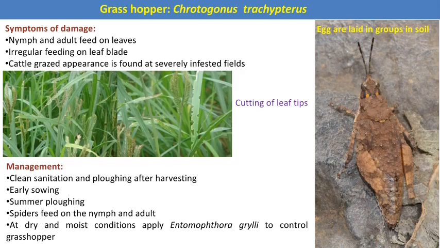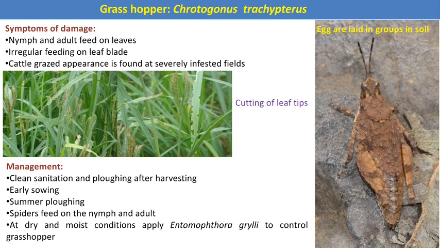Then next is the grasshopper. There are a number of species of grasshopper which infest nearly all the cereal crops. Actually, the metamorphosis of the grasshopper is incomplete. Hence, they have three life stages: egg, nymphs, and adult. After the male-female mating, the adult female grasshopper lays her eggs inside the soil in egg pods.